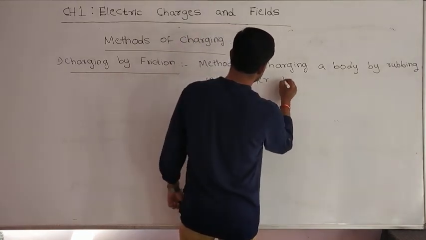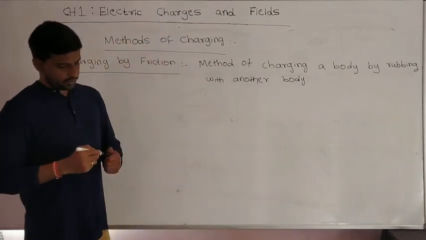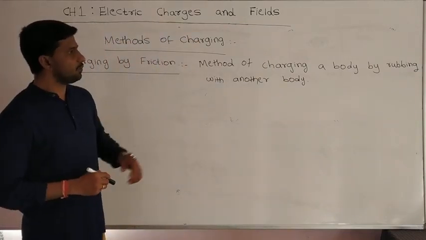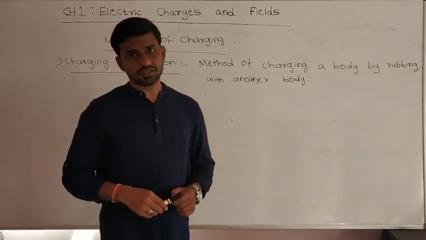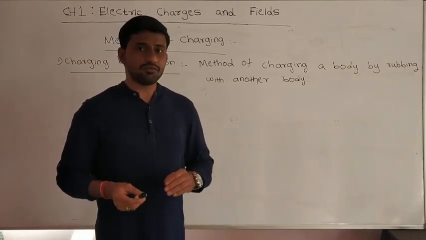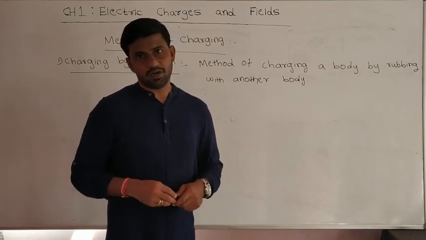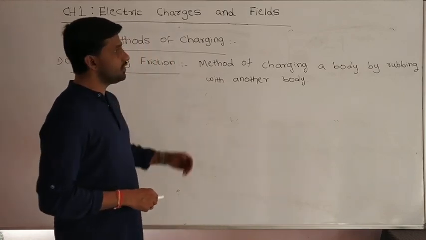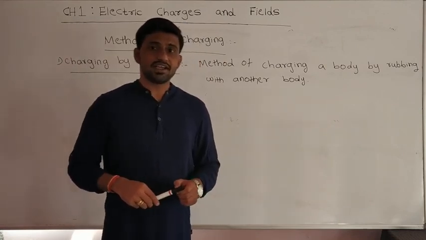We already discussed this in the previous class. When we rub one body with another body, the body becomes charged. Especially this kind of method we observe in insulators, but it is not possible in the case of conductors.